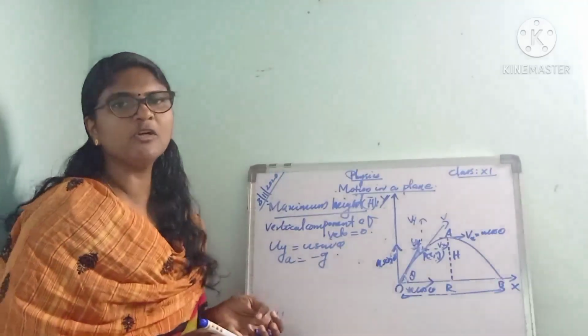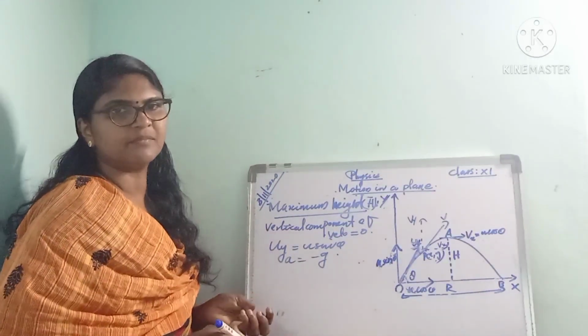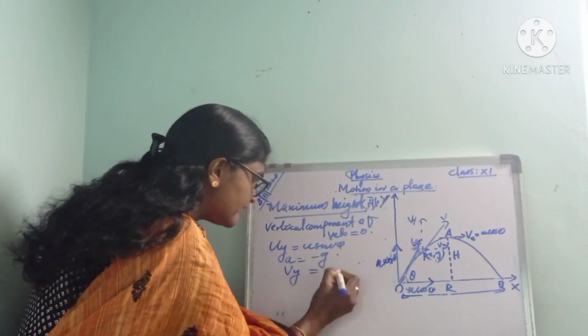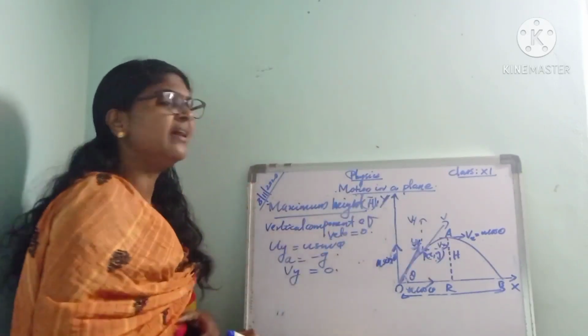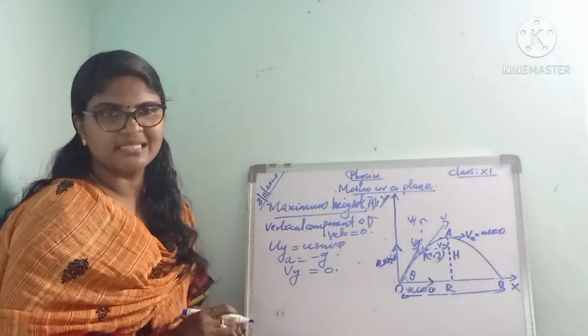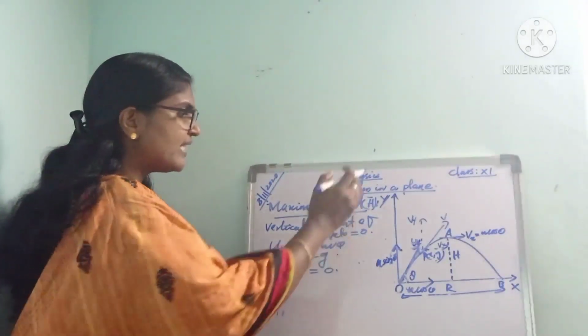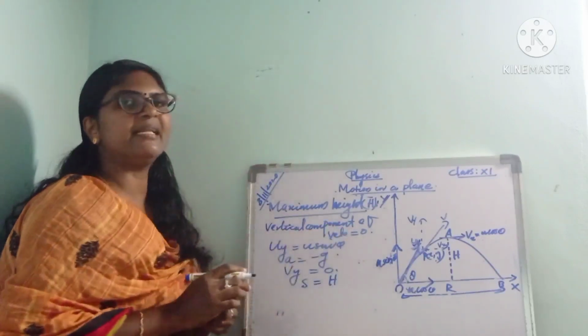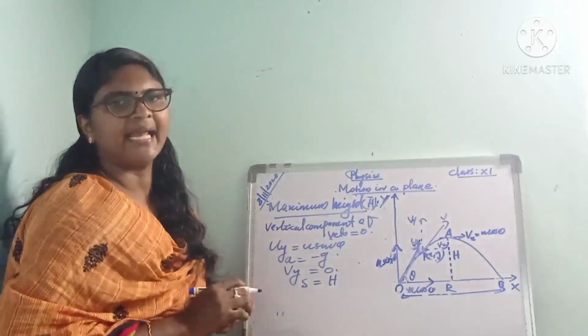A is equal to minus g. And the final velocity Vy is equal to 0. That is, at the highest point A, the final velocity becomes 0. And the vertical displacement S is taken as h.